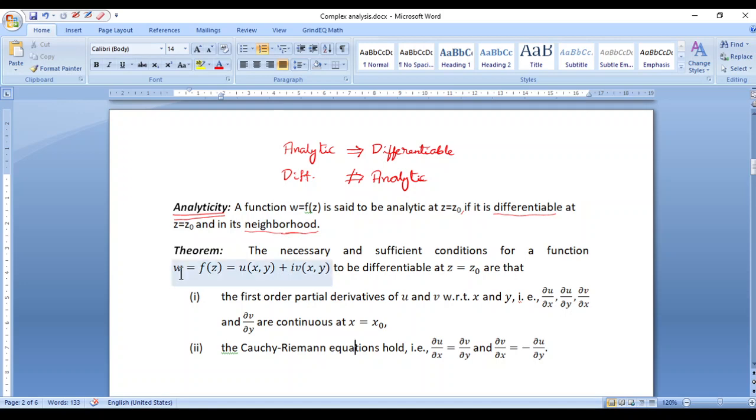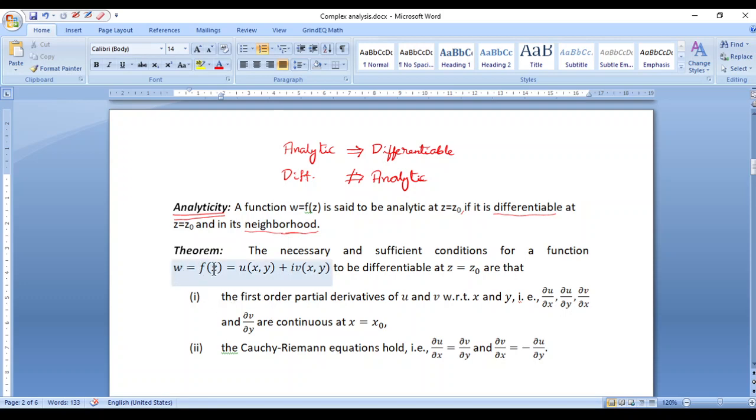As I told you just now, for a function to be differentiable, we are supposed to show that the limit of f of z minus f of z naught by z minus z naught as z approaches z naught exists and is unique. And for that, we will have to show that the limit is the same irrespective of the path in which z approaches z naught, which is a very lengthy process, right? So instead of doing that, if we know what this theorem states, we can easily verify whether the given function is differentiable or not. So what are the two conditions for the function to be differentiable?